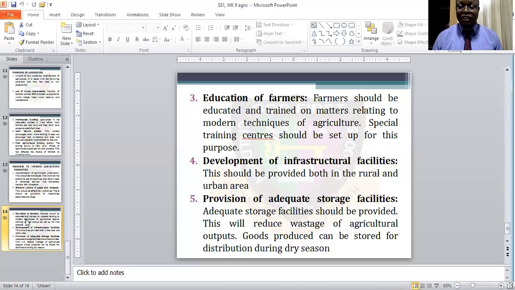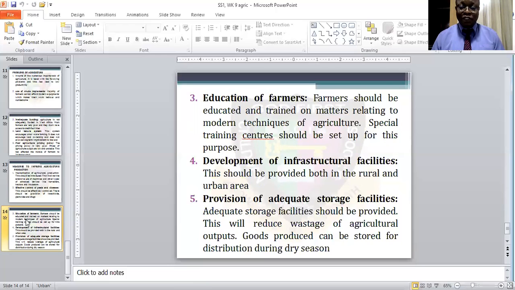They can do this. Agriculture can be one of the sources of income to the Nigerian government. So the government should not totally ignore or eradicate this system of agriculture. Then development of infrastructural facilities. The government should also develop that area. Especially, the government should ensure that they provide adequate infrastructural facilities to the rural and urban areas, to provide adequate facilities for the farmers as well.